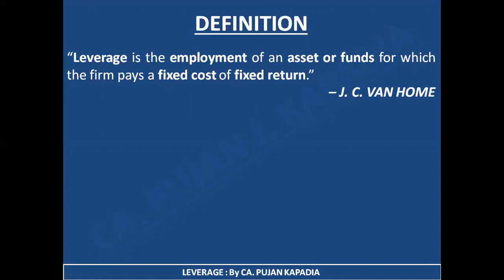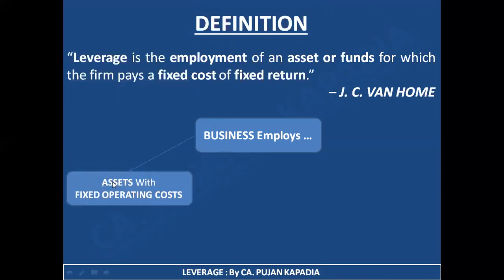Now let's clear out this concept in much more detail. Let's look at this particular figure. The first word that is visible on your screen is business employs. Now what is the business employing? From one viewpoint, I can say it is going to employ assets with fixed operating cost. I hope you are very well aware that whenever we are purchasing any kind of asset, we are supposed to pay fixed operating cost in order to avail that particular asset. Let's take an example.